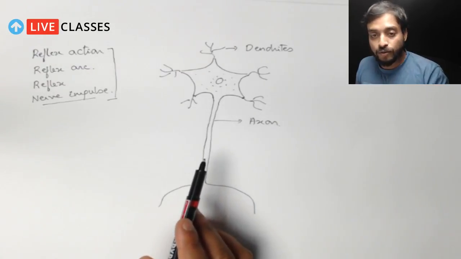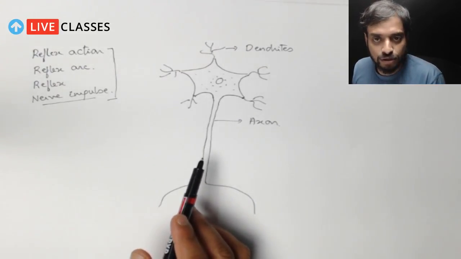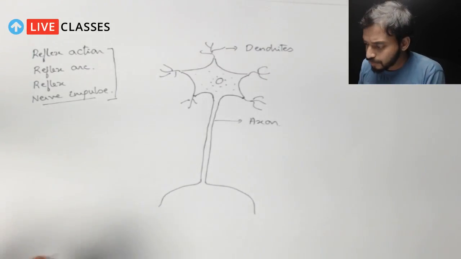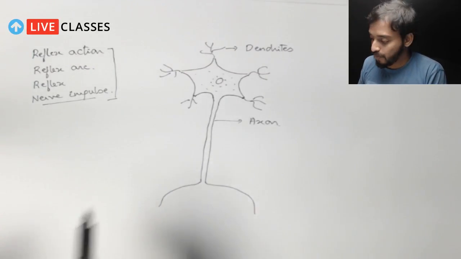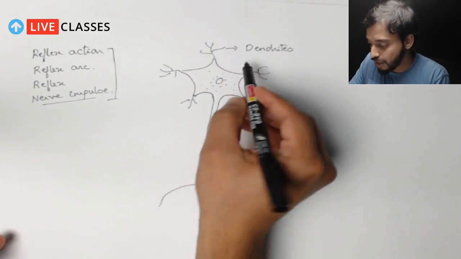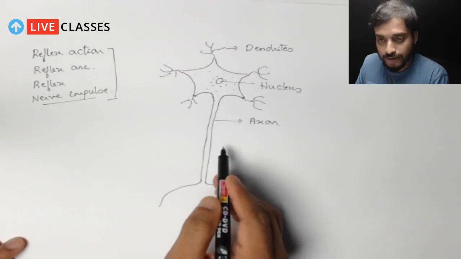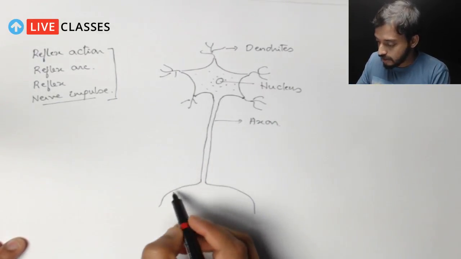When we are talking about this section, I'll be using these words. So you should remember these parts: axon, dendrites, this is the nucleus. Let me write it down. Right, this is a stem and this is a nucleus.